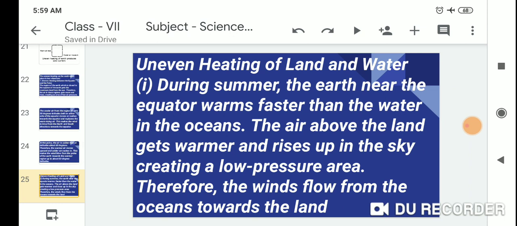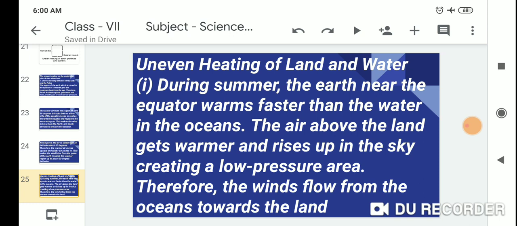Uneven heating of land and water. So the first one is during the summer season, the land near the equator warms faster than the water in the ocean. The air above the land gets warmer and rises up in the sky, creating a low pressure area.